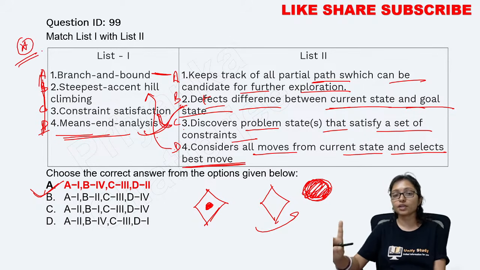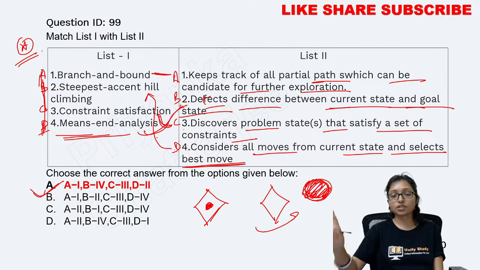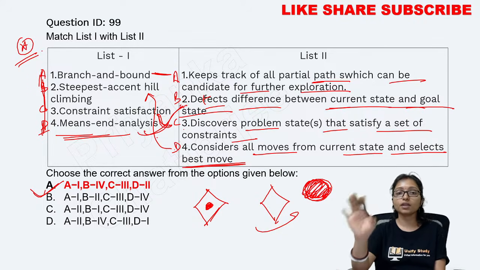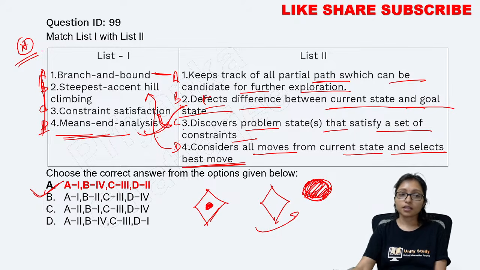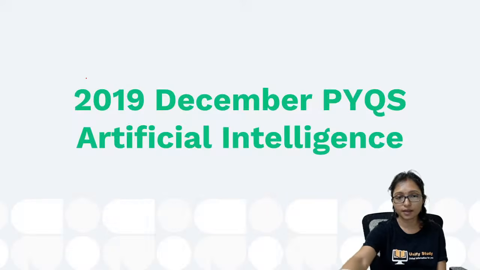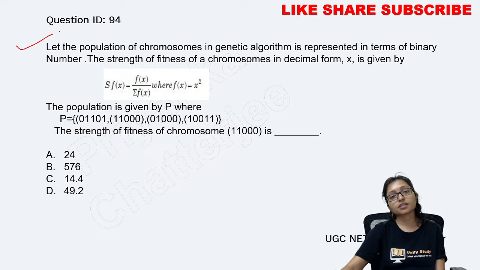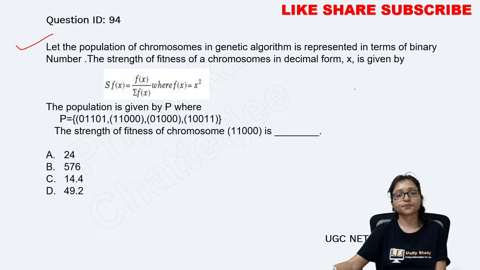I am telling you repetitively, these questions are helpful when you are preparing your notes. You must prepare your notes. If you are not preparing notes, there is no meaning in doing the questions. These are very important statements, and if you write them in your notes, that will be helpful for your exam. Now the 2019 question, a most important question from genetic algorithm.